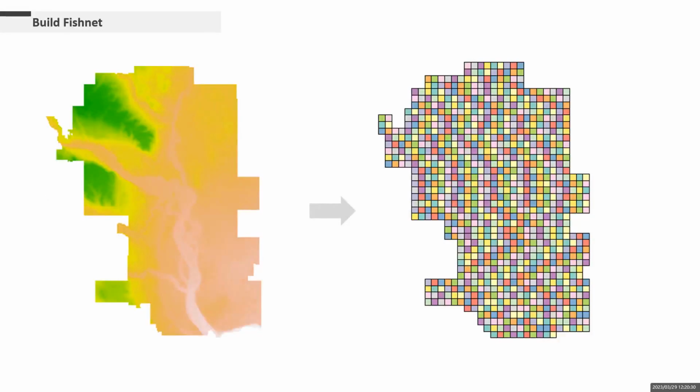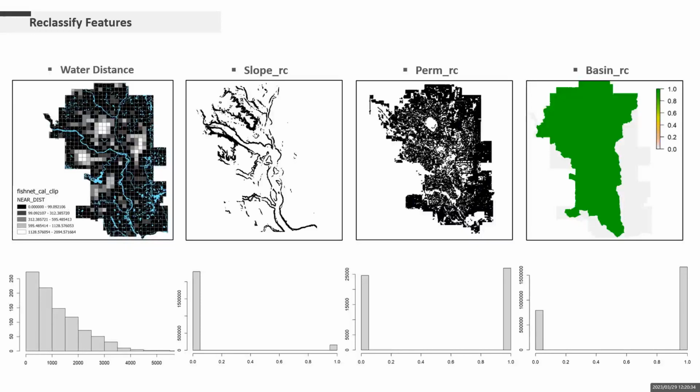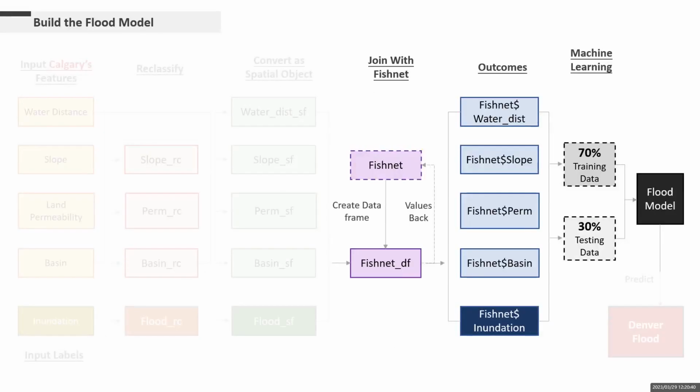To build our model, we first built a fishnet for Calgary. We then reclassified the variables values to 0 and 1, depending on their existence. For machine learning, we decided to choose slope as the variable, since slopes are more likely to be a strong predictor for flooding. We then divided the data into two parts, 70% for training and 30% for testing to build the flood model. So now we can validate our model performance.